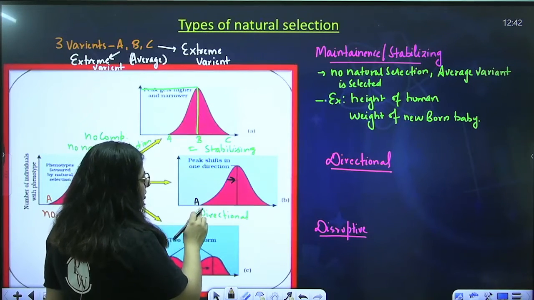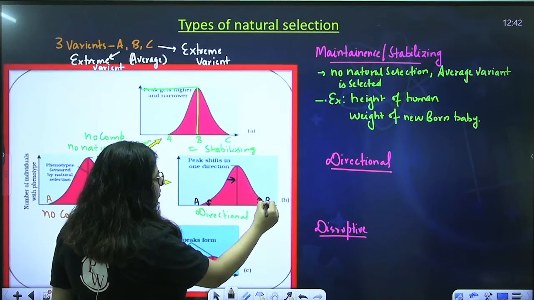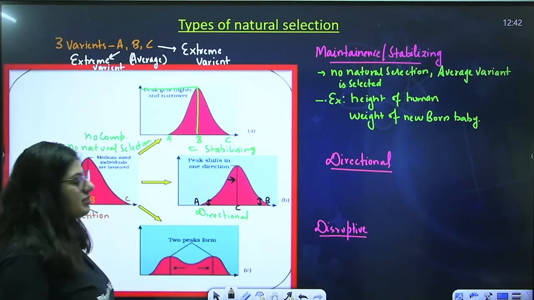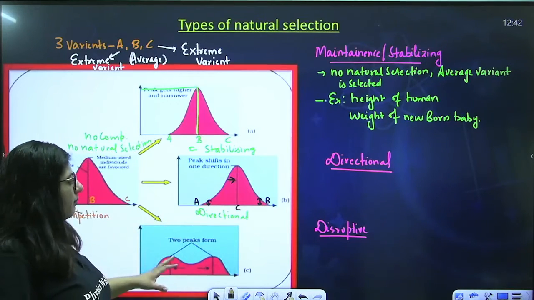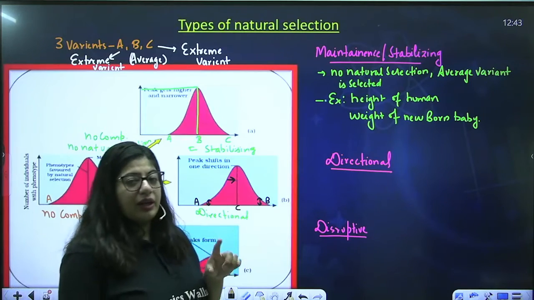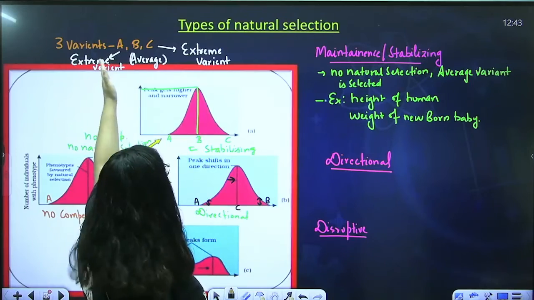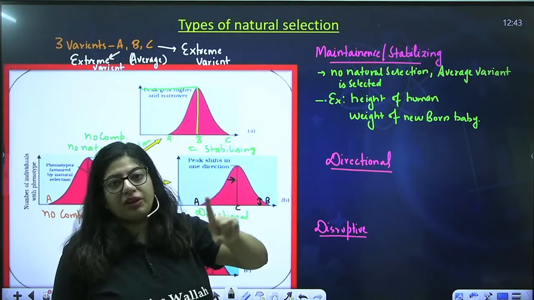A is the one which is less, B is the one which is less, but the one that is always selected is the C character. What I'm trying to say is that only one variant is selected, and this is always the extreme variant. Either A or C, one of the extreme variants will be selected.